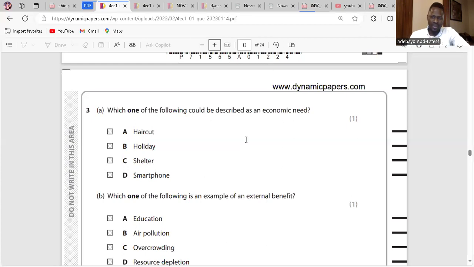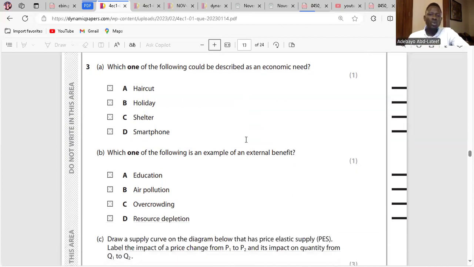Question: Which one of the following could be described as an economic need? Airport is a want. Holiday is a want. Shelter is a need. Smartphone is a want. Clear. Which one of the following is an example of external benefit? Education is an external benefit. Air pollution is an external cost. Overcrowding is an external cost. Resource depletion is an external cost.